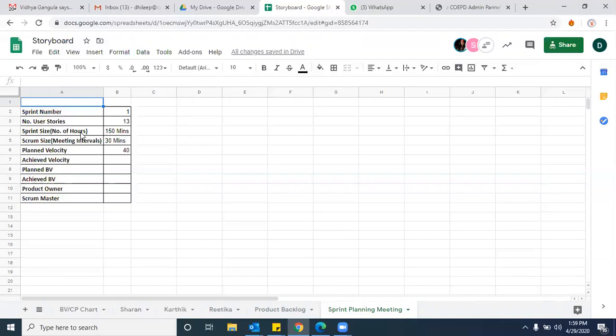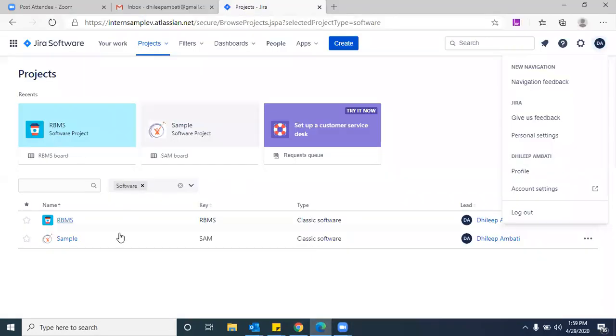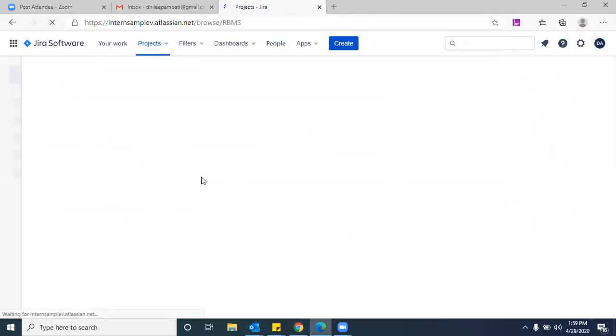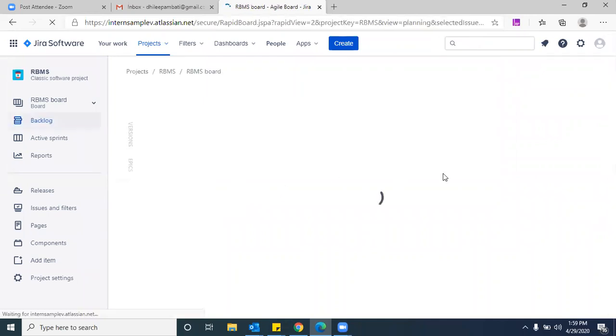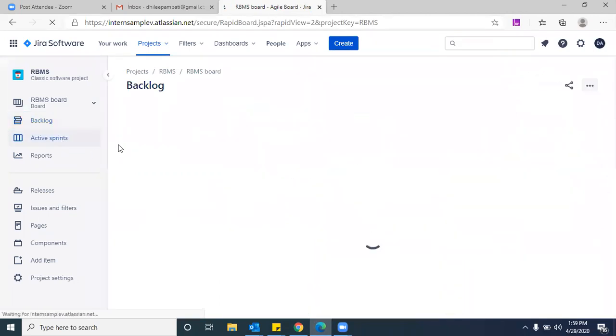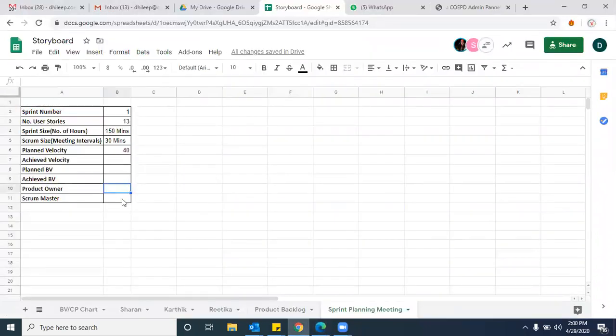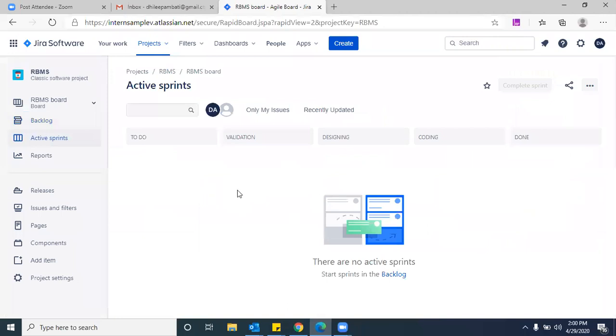Because practically you are going to move your user stories while you are working on the sprint. You should start your first sprint and all the user stories here. See, if you create all your epics here, and from each epic, you move the user stories to the first sprint, you have to start your sprint here. And the product owner is there, no? Already we are nominating a product owner here. This product owner or Scrum Master will assign you the user stories from here. Once they are assigned, you have to start working on it and make it done. And finally, the Scrum Master will come and close the sprint.